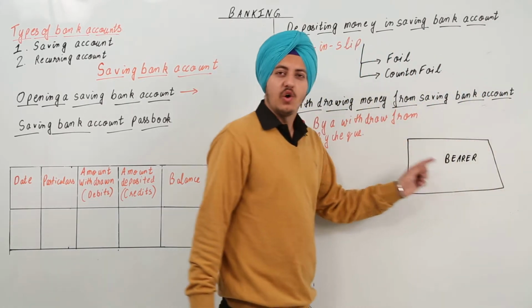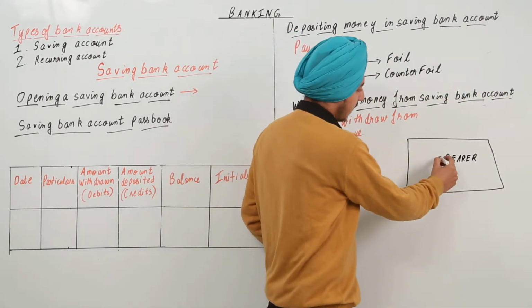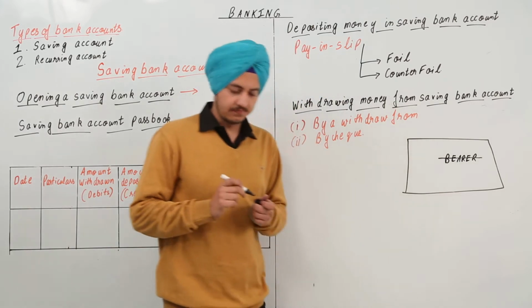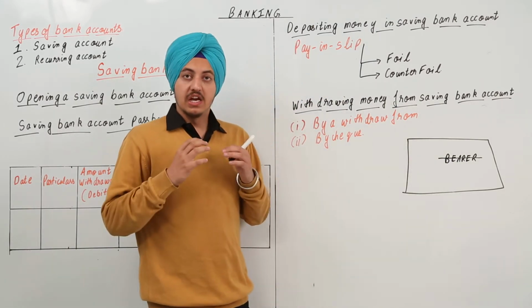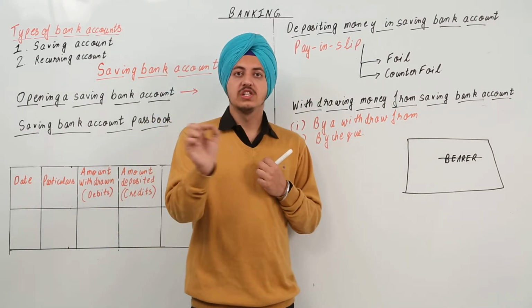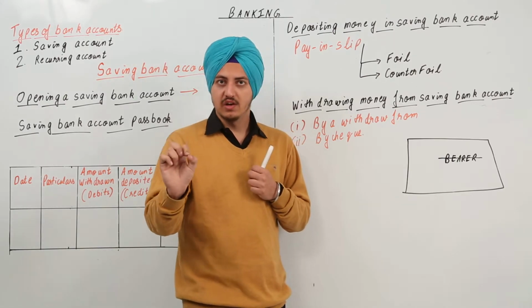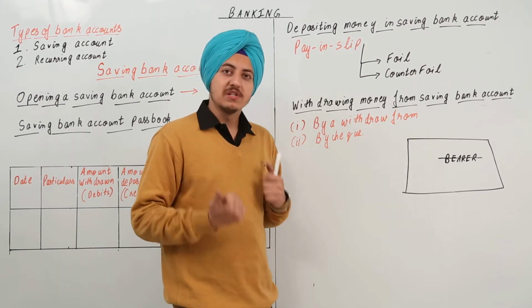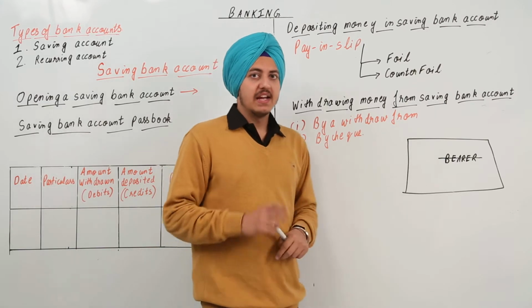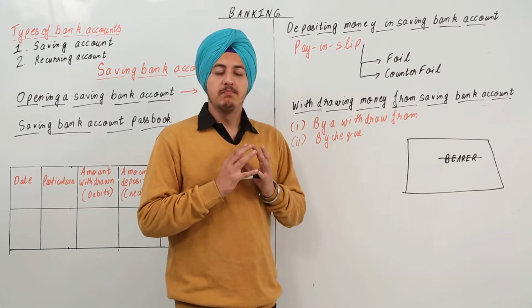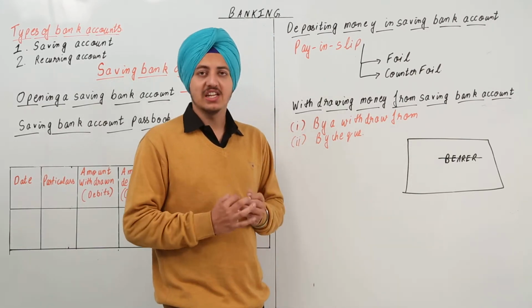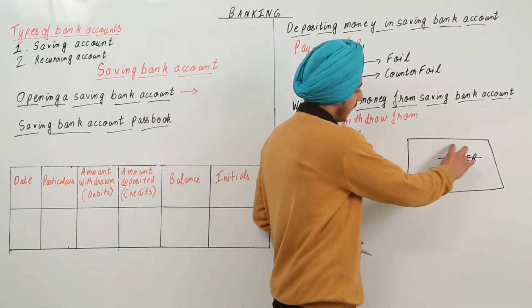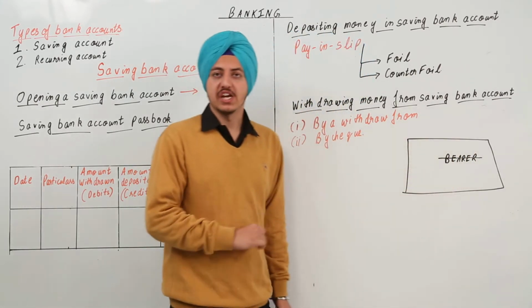Now if this bearer is crossed with a pen like this, what happens then? It is my check, I just draw a line over the word bearer. What happens then is that the bank is not allowed to give money to anyone other than the person whose name is mentioned on the top of the check.